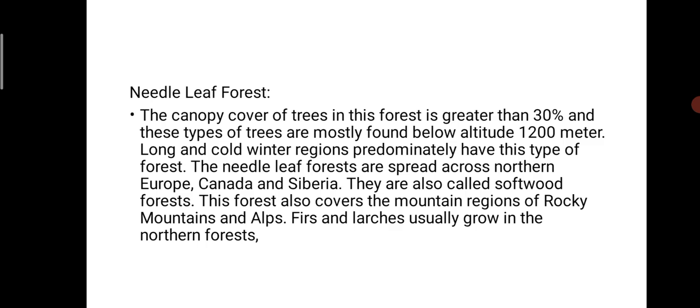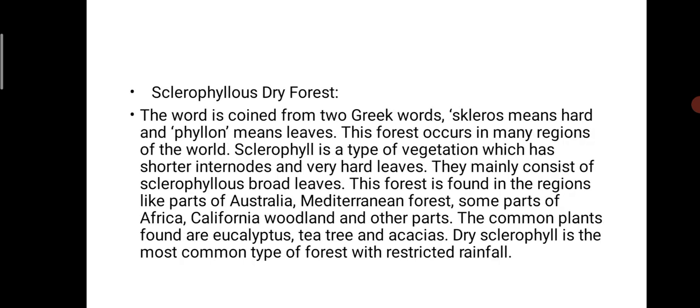Needle leaf forest. The canopy covers the trees. This forest is greater than 30% of land. These types of trees are mostly found below an altitude of 1,200 meters, and cold winter regions predominantly have this type of forest, which occurs in Europe, Canada, and Siberia. They are also called softwood forests, and that forest also covers mountain regions like the Rocky Mountains and the Alps. Firs and larches usually grow in the northern forest.